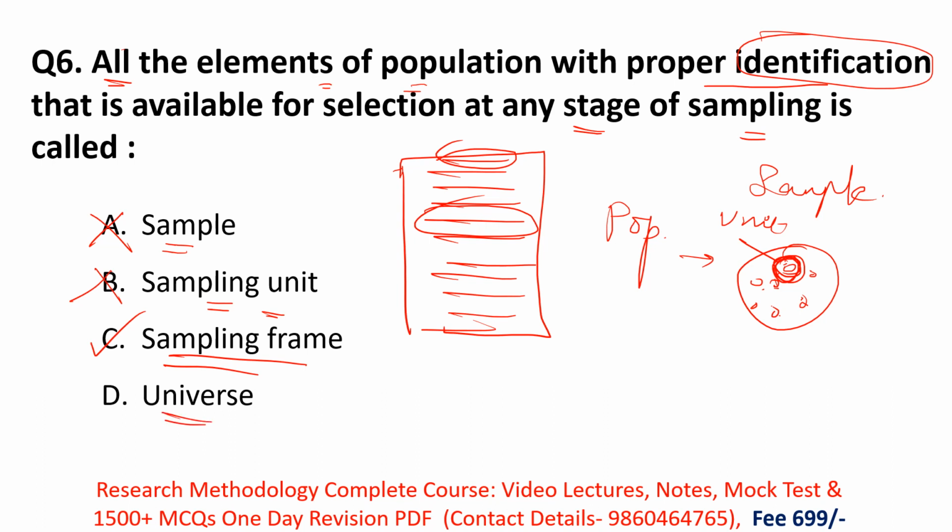Then here option D is universe. Universe is also known as population. Universe means your whole population. So again, this is not the correct option for this question. So for this question, option C is the correct answer, sampling frame.